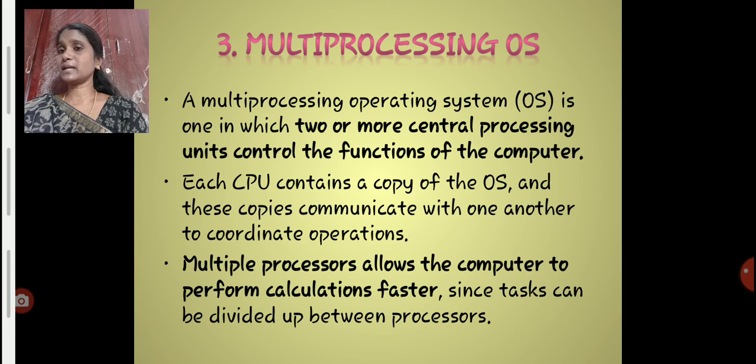And this is the third type of operating system, which is multiprocessing OS. In multiprocessing OS, there is more than one CPU connected. Many CPUs can be there, and every processor can carry out one process. That is multiprocessing OS. Multiprocessors allow the computer to perform calculations faster. Since the tasks are divided between processors, the task is manageable and the execution is made faster.